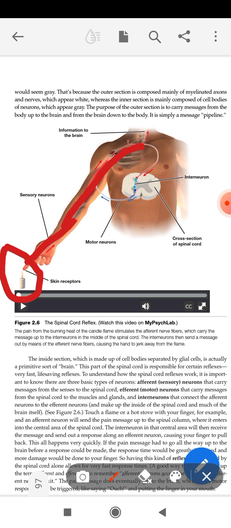So it will send a signal via another specialized cell known as efferent cells. We will talk about efferent cells in more detail, but via the efferent cell it will send a signal to remove the hand, and your hand will be removed, and it may also be succeeded by some other signals, like you may say something from your mouth, etc. Now after the signal of removing the hand is over, this spinal cord will send the message to the brain. The same message will be sent to the brain that something had happened.